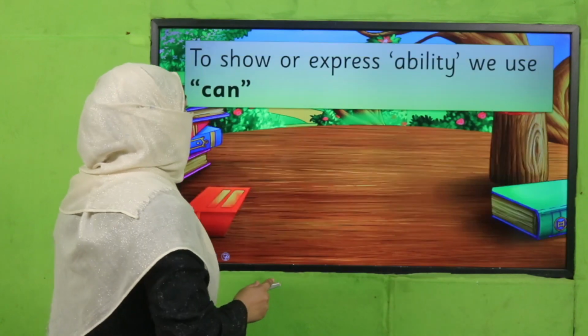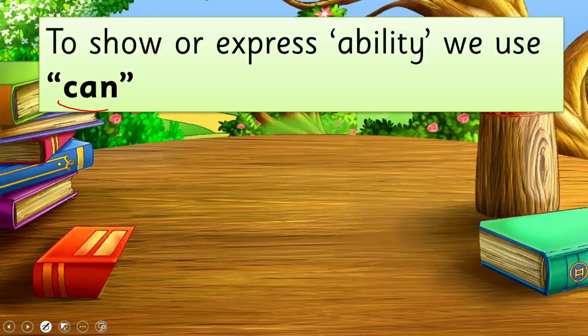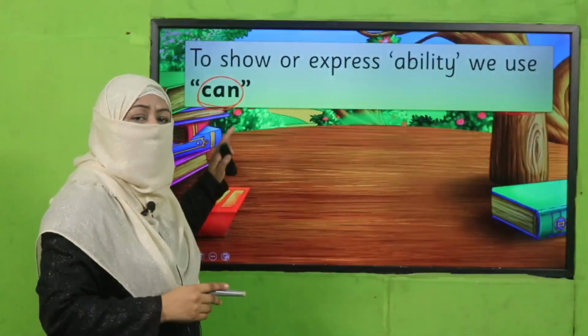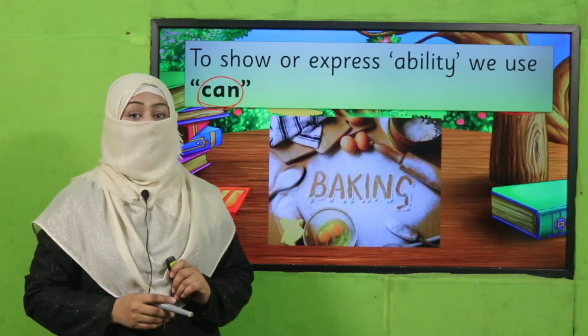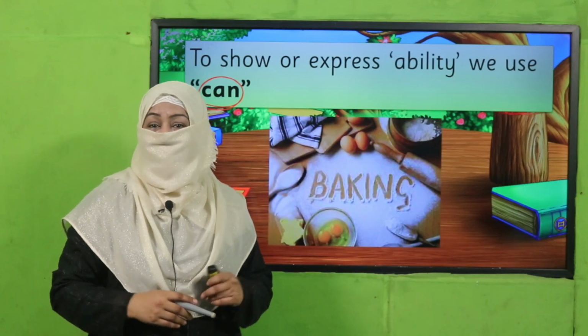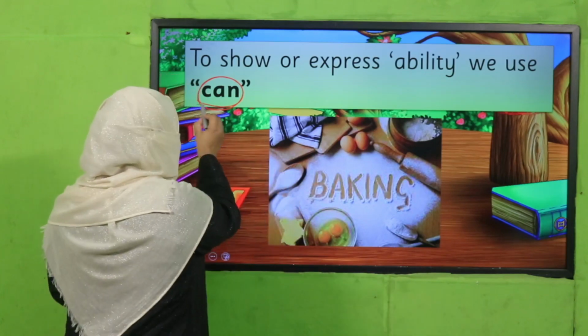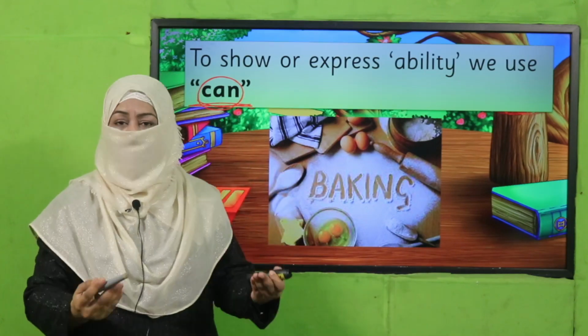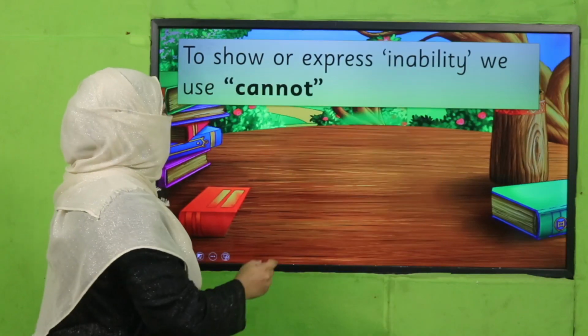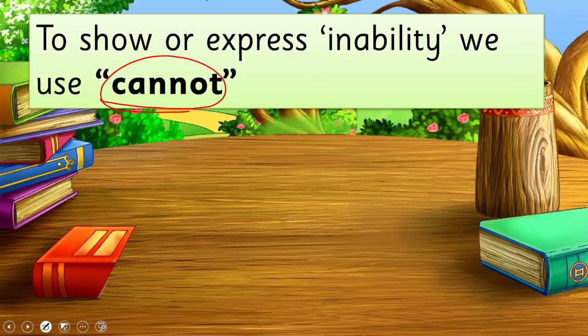So to show our ability, we use the verb can, right? This is also a modal verb. When we want to show ability, for example, I can bake well. It is my ability. I'm good at baking. So I'm using can to show my ability. But if I want to show my inability, I will use cannot. It means I'm not able to.